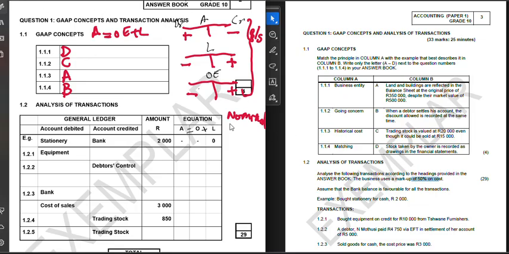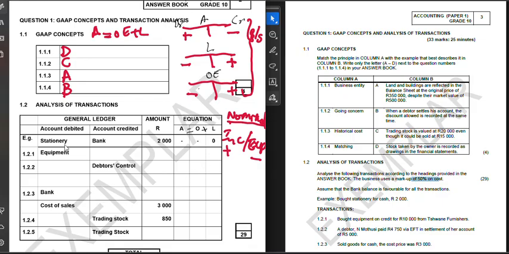Now, in nominal account section, we look at two things. We look at incomes and expenses. Incomes being represented by a positive and then expenses being represented by a negative. Therefore, in owner's equity, we have got drawings and capital, which capital will be an increase plus, and then drawings will be a minus. And also, again, we have got incomes and expenses. Incomes are going to be recorded on the credit side. There's a plus. And then expenses are going to be recorded on the credit side.